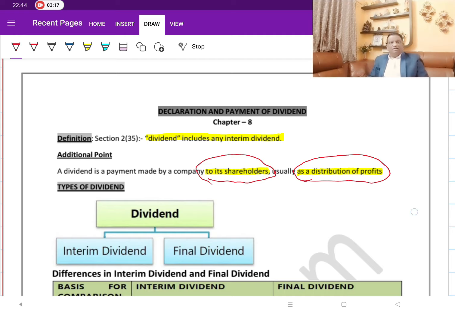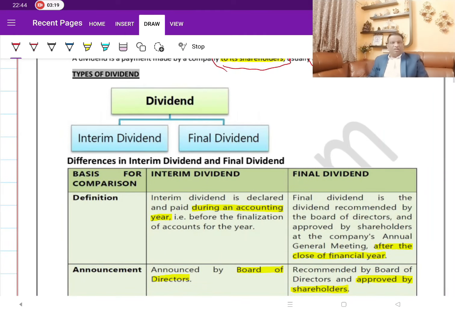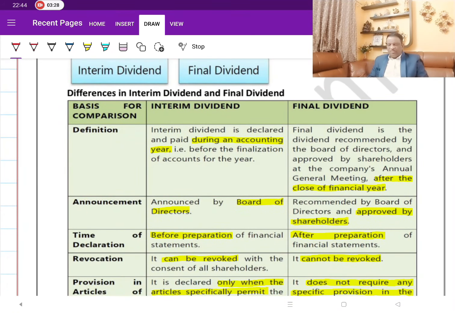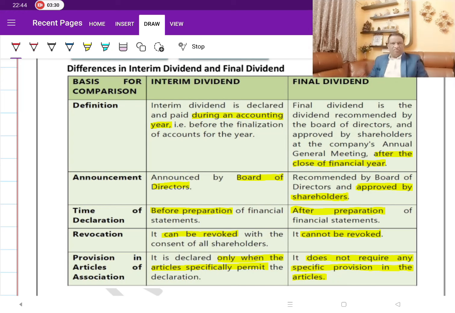Let's move ahead. Dividend is of 2 types. One is interim dividend and the second one is final dividend. As explained in the material, these are the differences between interim dividend and final dividend.